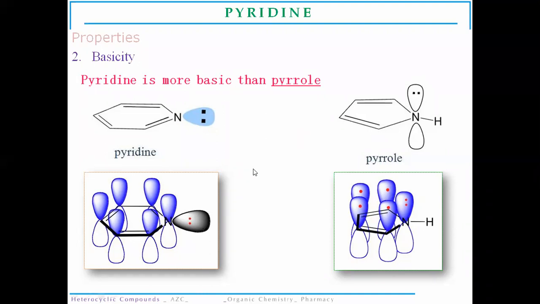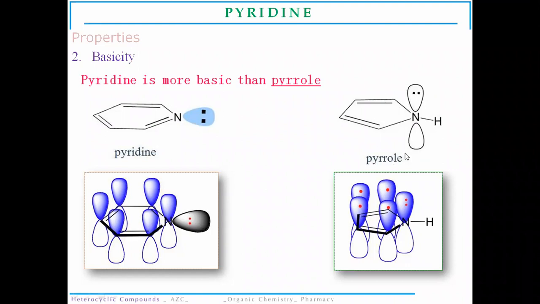Now, here we are comparing the pyridine molecule with the pyrrole structure. Before we move towards pyridine, let's revise the pyrrole molecule. Pyrrole is basically a five-membered ring, so it already has 4 pi electrons, an unhybridized p orbital perpendicular to the plane of the system. But the nitrogen atom of pyrrole has a pair of electrons which is involved in the aromaticity, in the resonance of the pyrrole molecule.